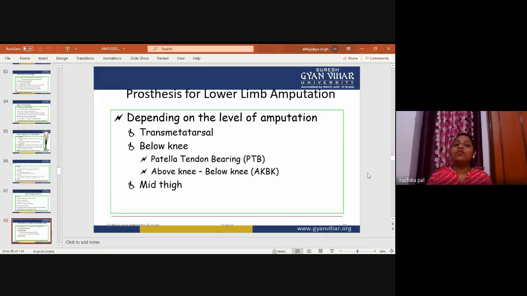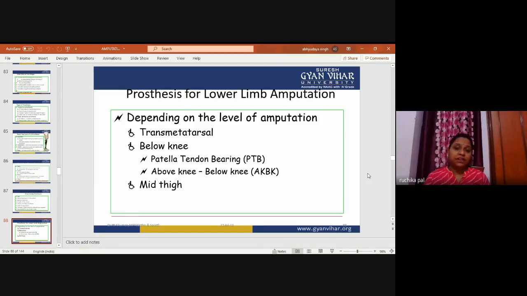Now, prostheses for lower limb amputation. These are the different things. Depending upon the level of amputation, we need to prescribe the prosthesis, or decide what kind of prosthesis we will go for in lower limb amputation. If the level of amputation is transmetatarsal, then we need to consider different prostheses. If it is below knee, then in the below knee we need to consider different prostheses.